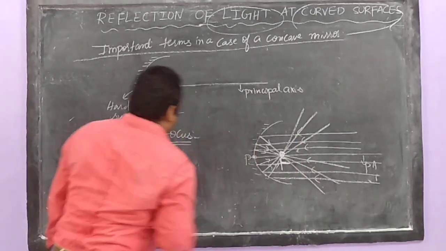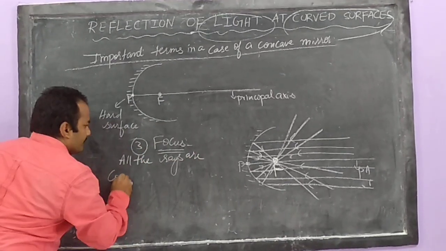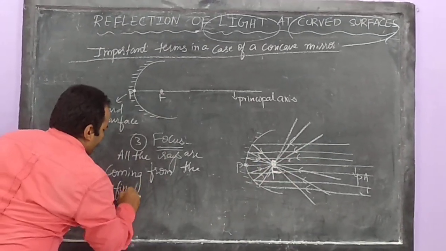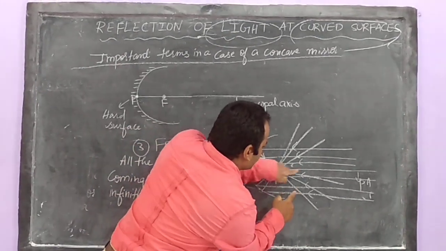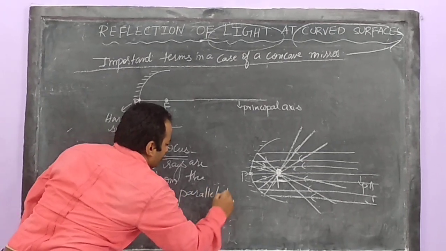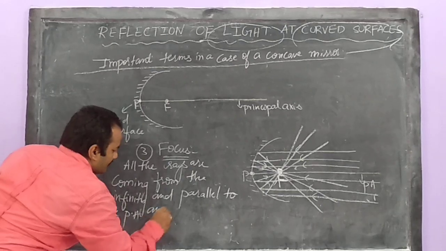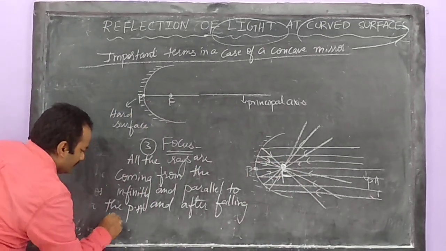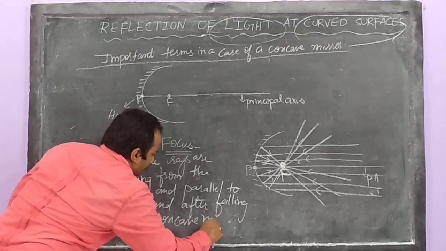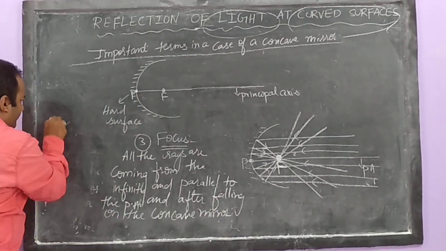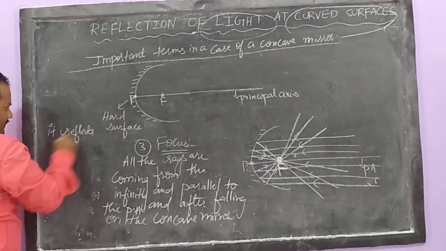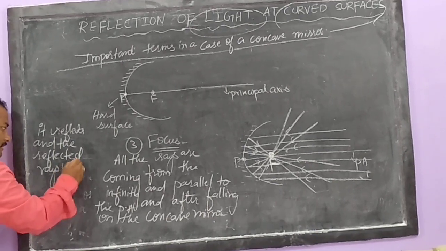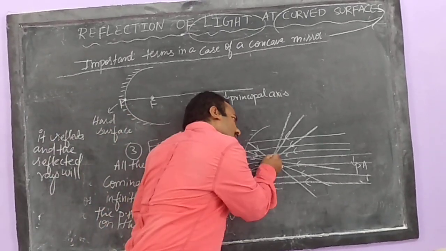All the rays coming from infinity, parallel to the principal axis, after falling on the concave mirror, reflect, and all the reflected rays will converge or meet at one point.